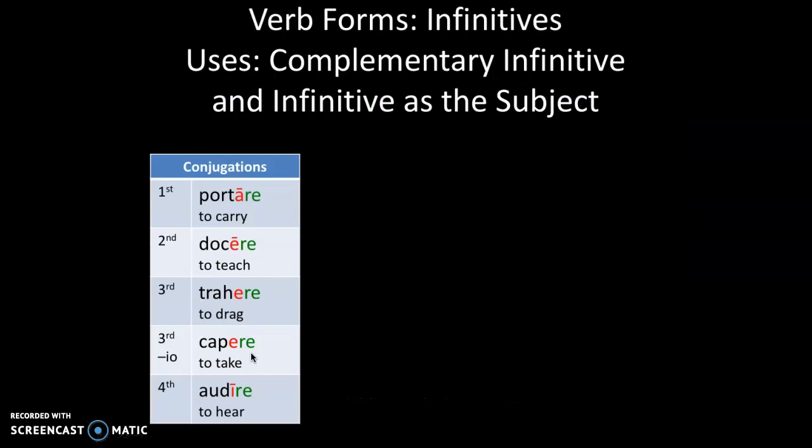And now we have our infinitives. There are a couple different uses for the infinitives. It could be completing the idea of a main verb. It could be functioning as part of the subject. This is the second principal part of a verb, its dictionary entry. And the first conjugation has the A as the thematic vowel. The second has an accented E. The third, both the regular third and the third IO, have an unaccented E, and the fourth has an accented I.